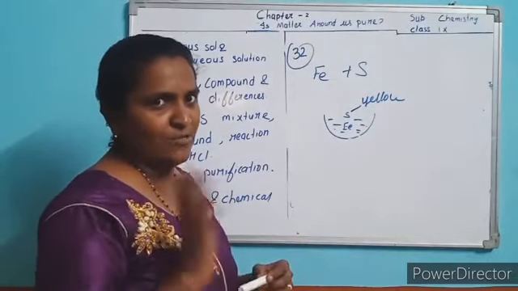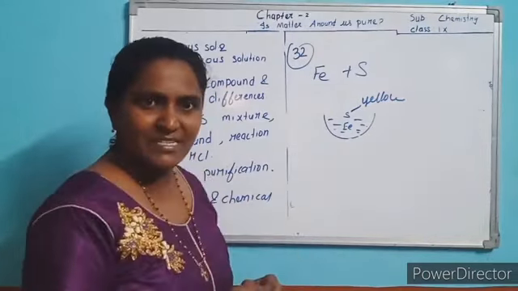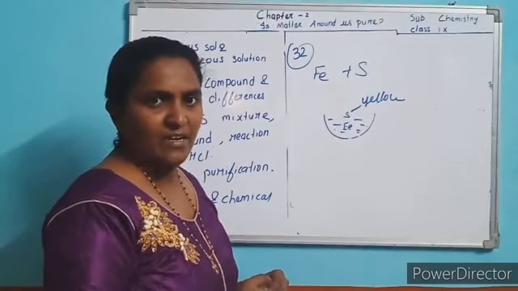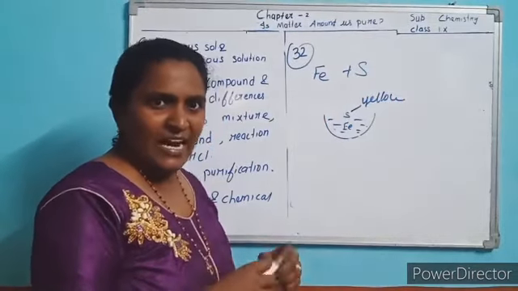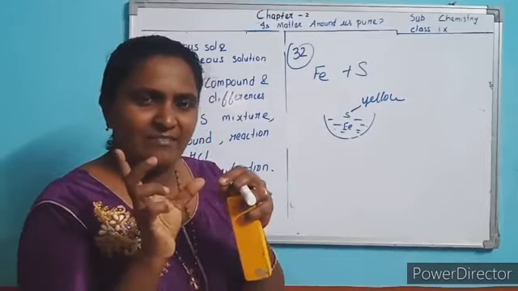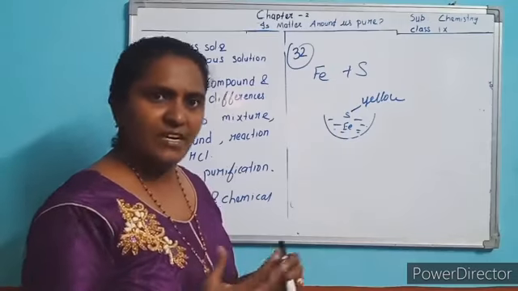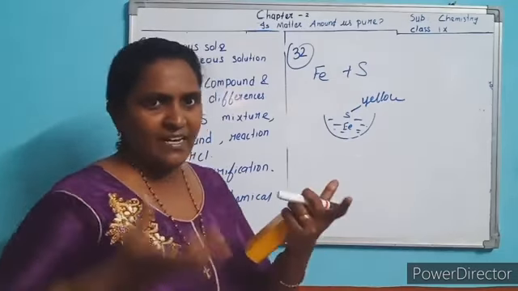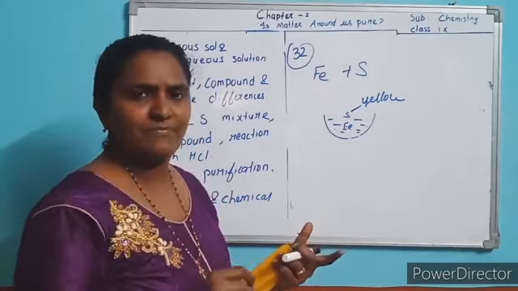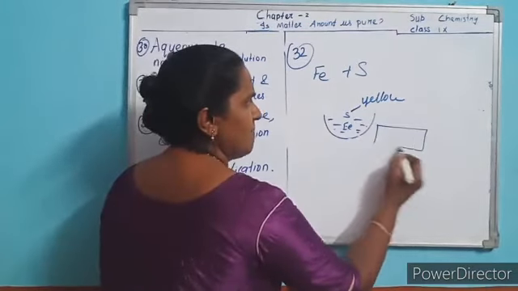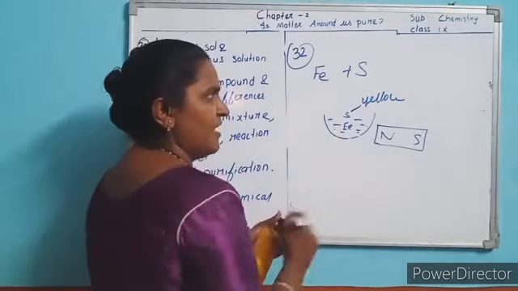It is not homogeneous, it is heterogeneous. And now tell me, can you separate iron from this mixture? We can separate. How? Bring an iron piece and rub it over the mixture. And iron filings cling to which one? Magnet. Whereas sulfur remains in the container. They are separated. Sulfur remains in the container, iron clings to the magnet. When you rub the magnet over this mixture, only iron filings will cling.